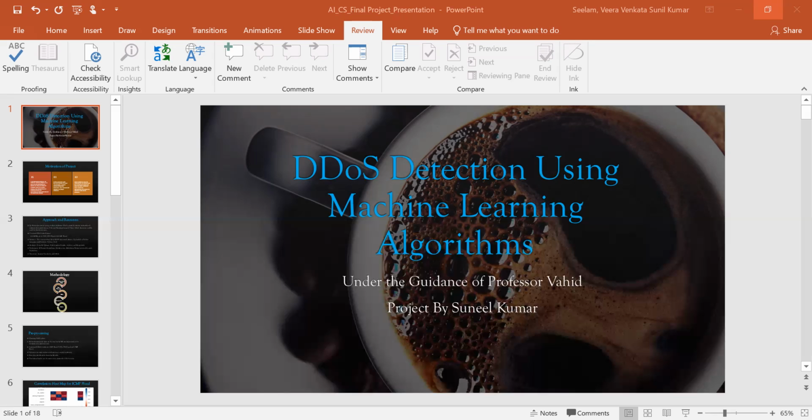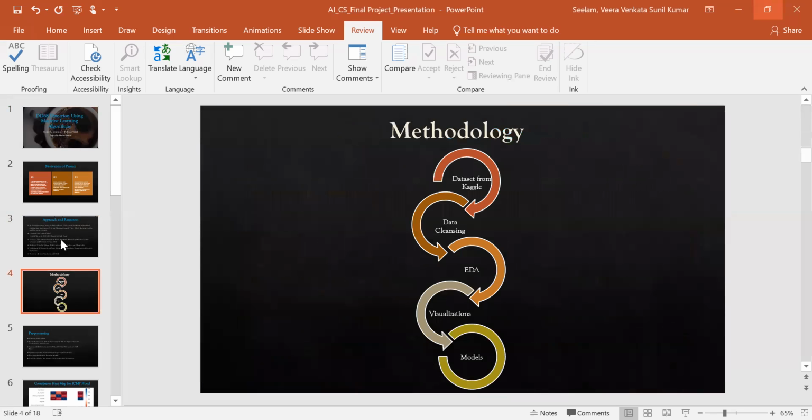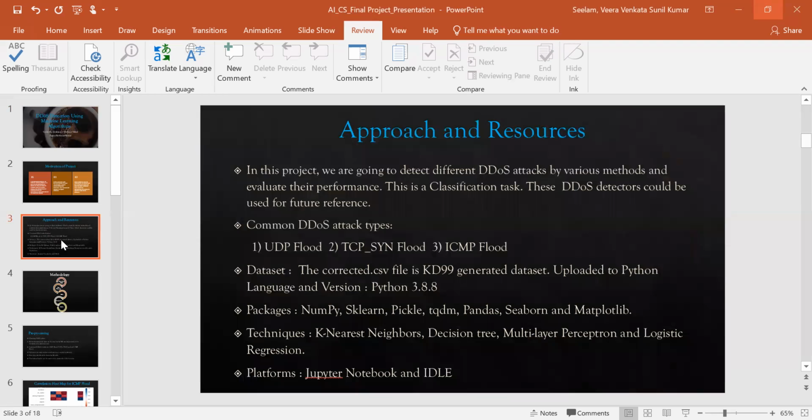We took a dataset, clean.csv, from the KDD generated dataset, as well as a Kaggle dataset. The main motivation of this project is to detect different DDoS attacks by various methods and evaluate their performance.